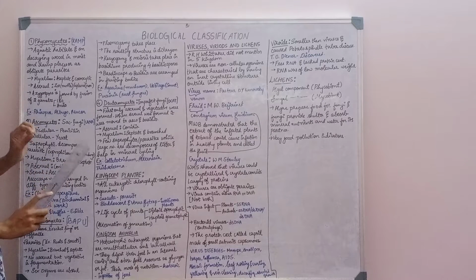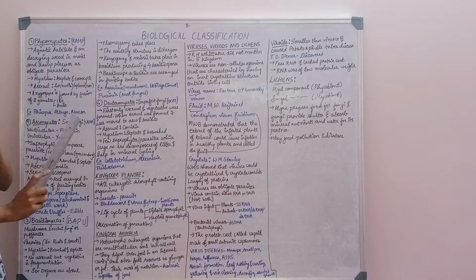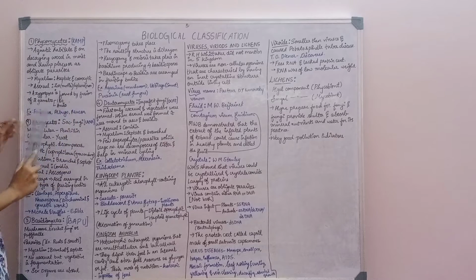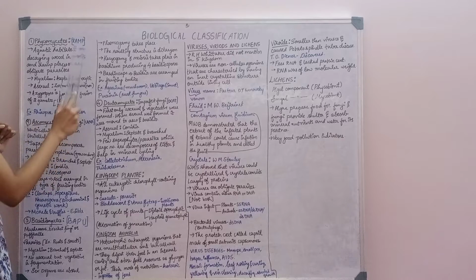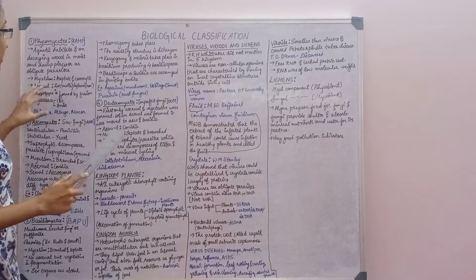The examples of phycomycetes are Rhizopus, Albugo, and Mucor. How to remember the examples? Just remember RAM-P. R for Rhizopus, A for Albugo, M for Mucor, and P for phycomycetes. This is the way to remember this.